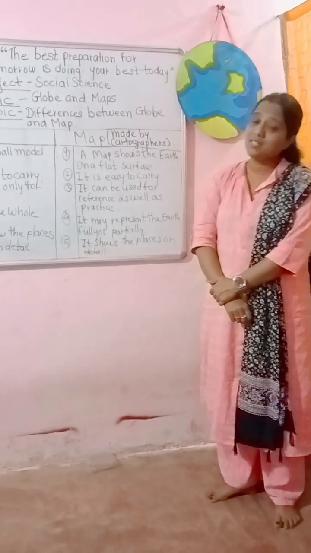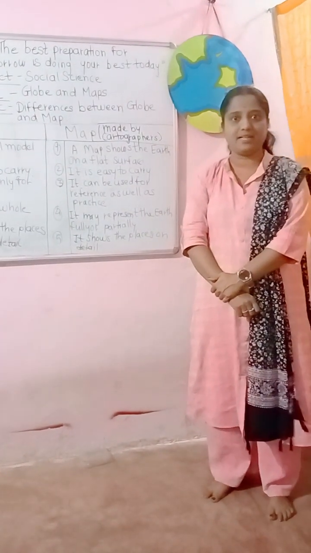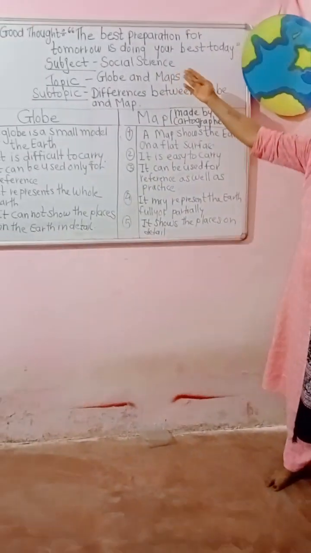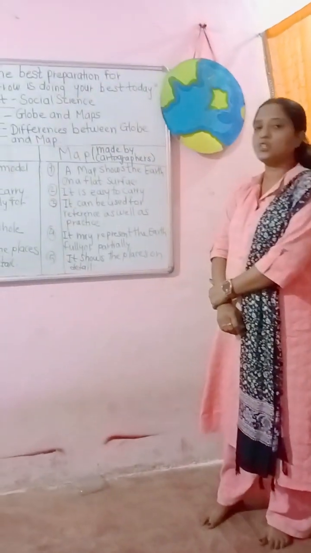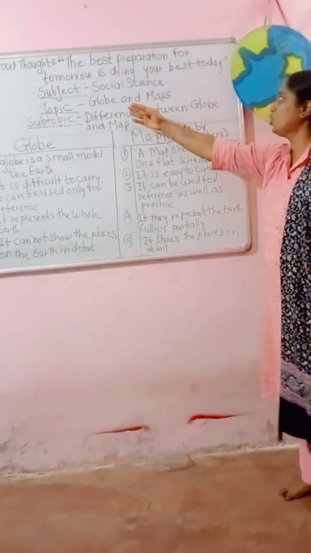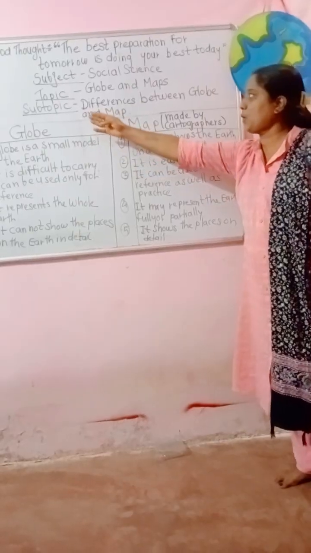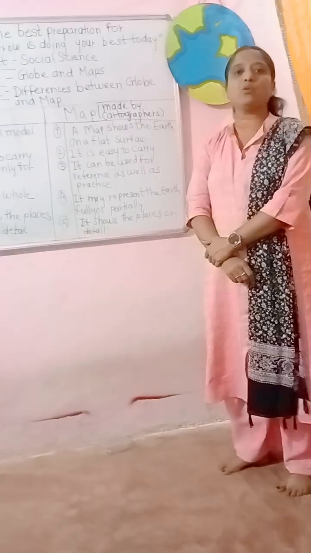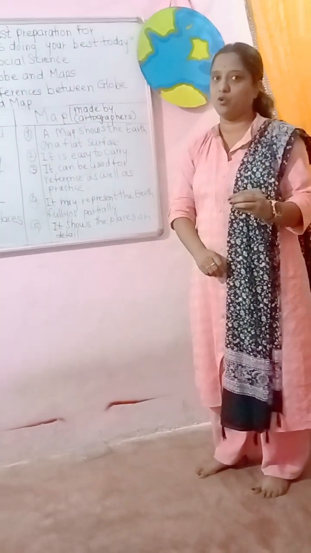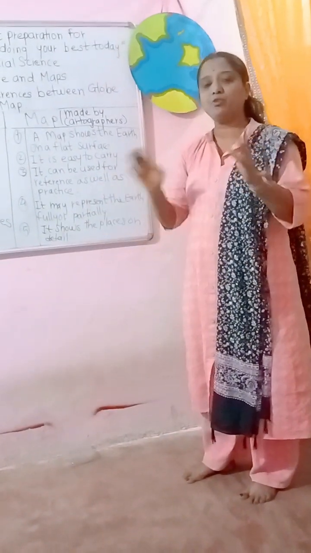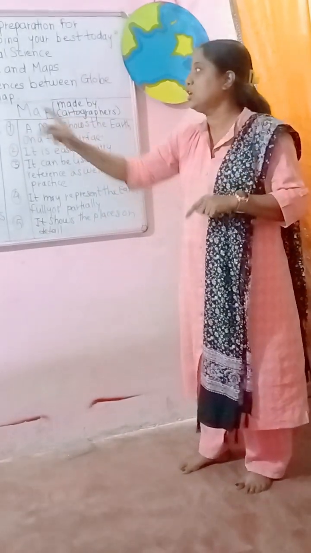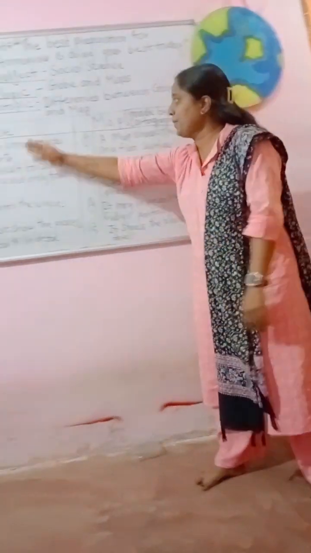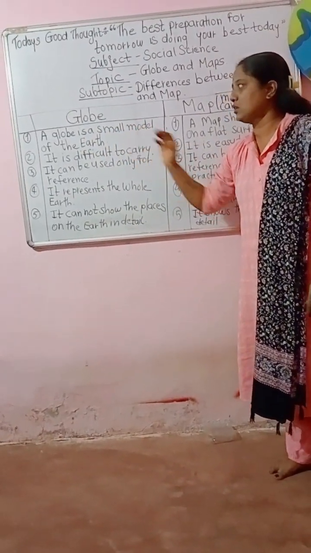Now in the last lectures we learned about environmental studies, and now I want to teach the subject social science. Today's topic is the globe and maps, and the subtopic is the differences between globe and map. Today we are going to learn the meaning of globe and the meaning of map, so we divide it into two parts, the globe and the map.